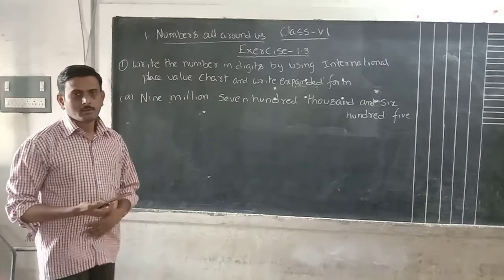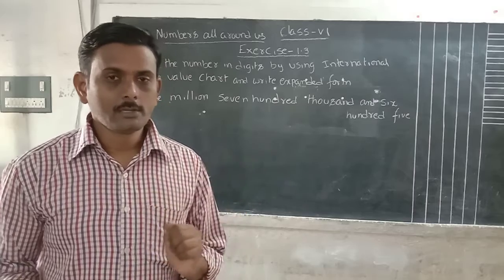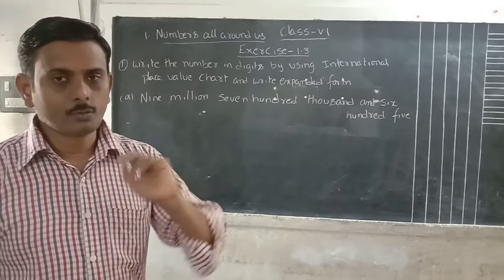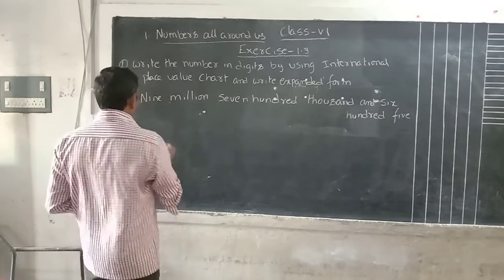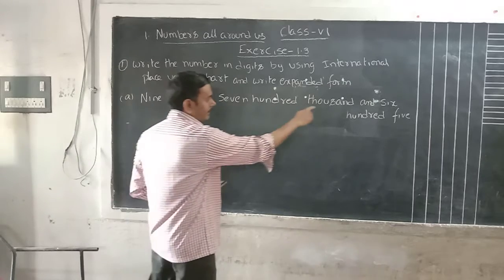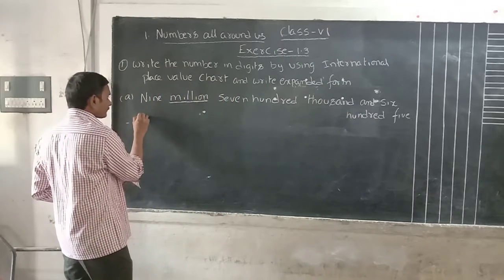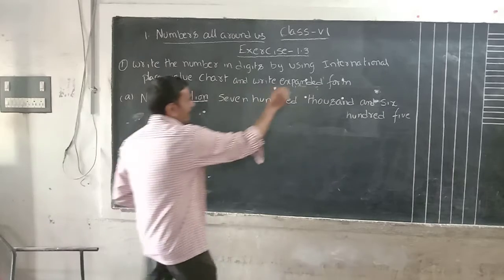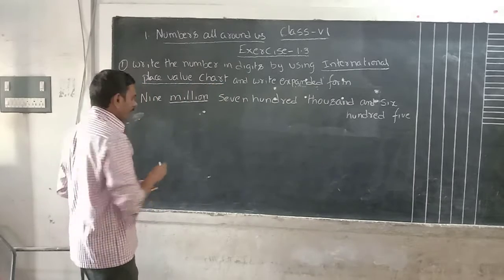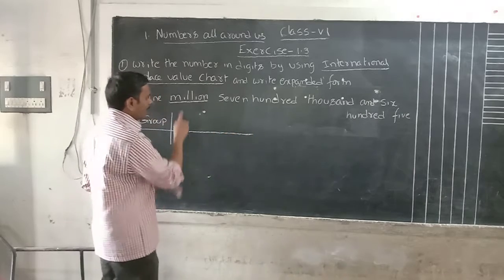Already we know the groups. In the international system we know about the groups and the places. By using the groups or places we can write the number form, but here I want to use only groups. What groups are available in the question given? 9 million, 700,000 and 605. Which system do we have to use here? The international system only. So what groups are available in the international system? Up to million we have to write.